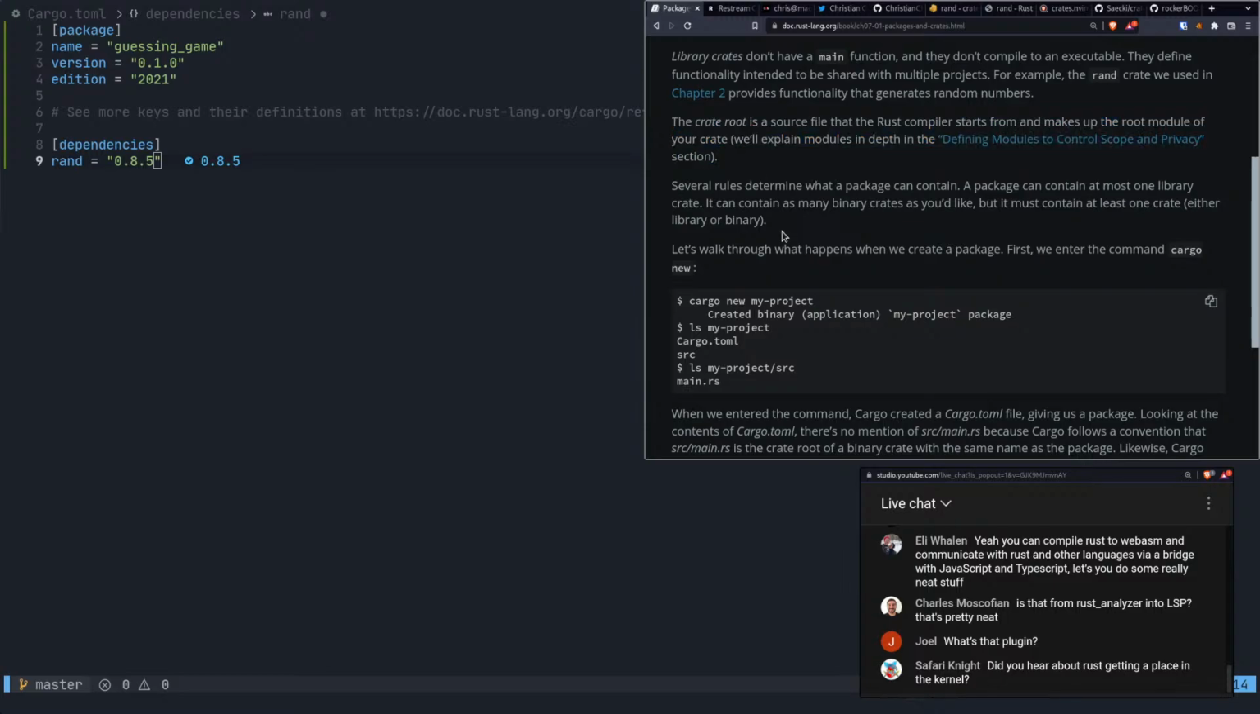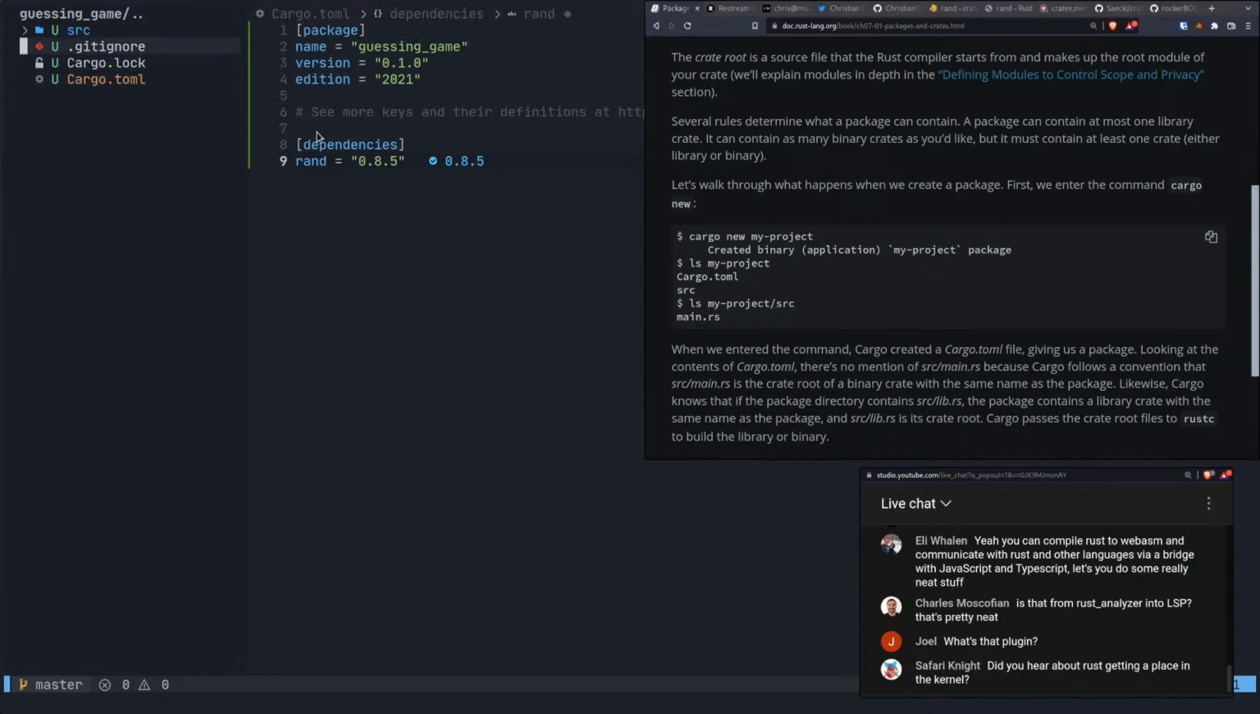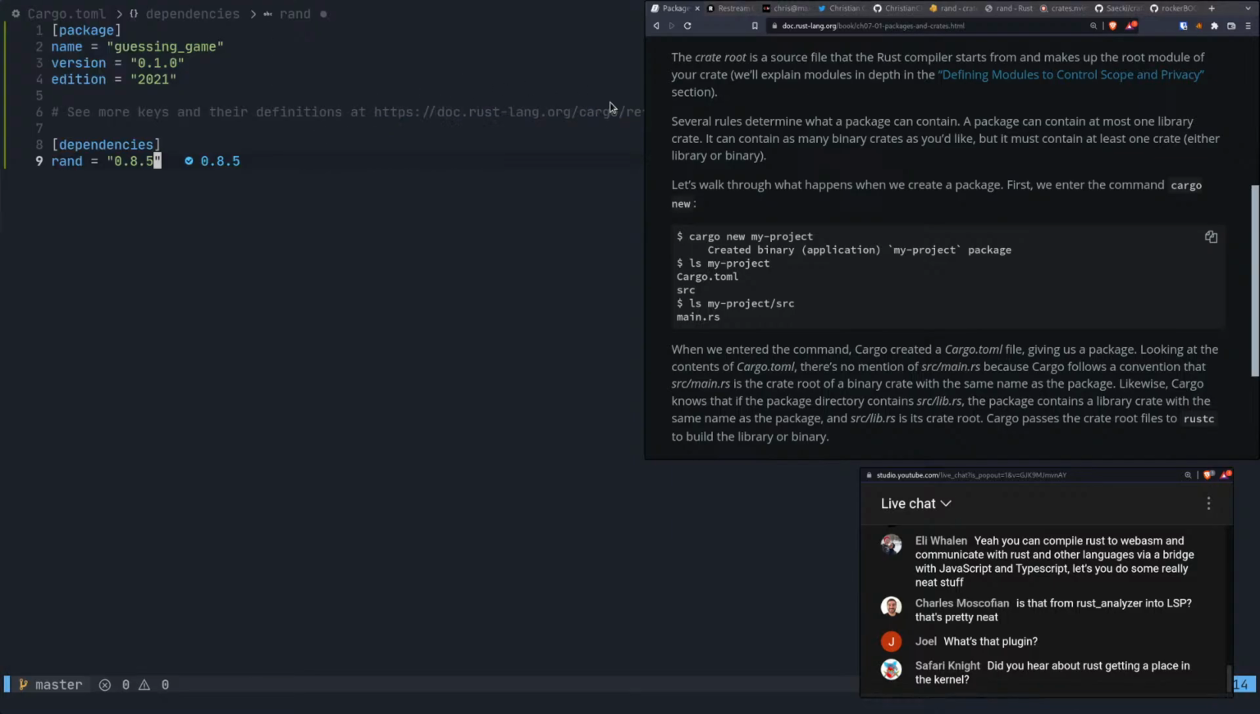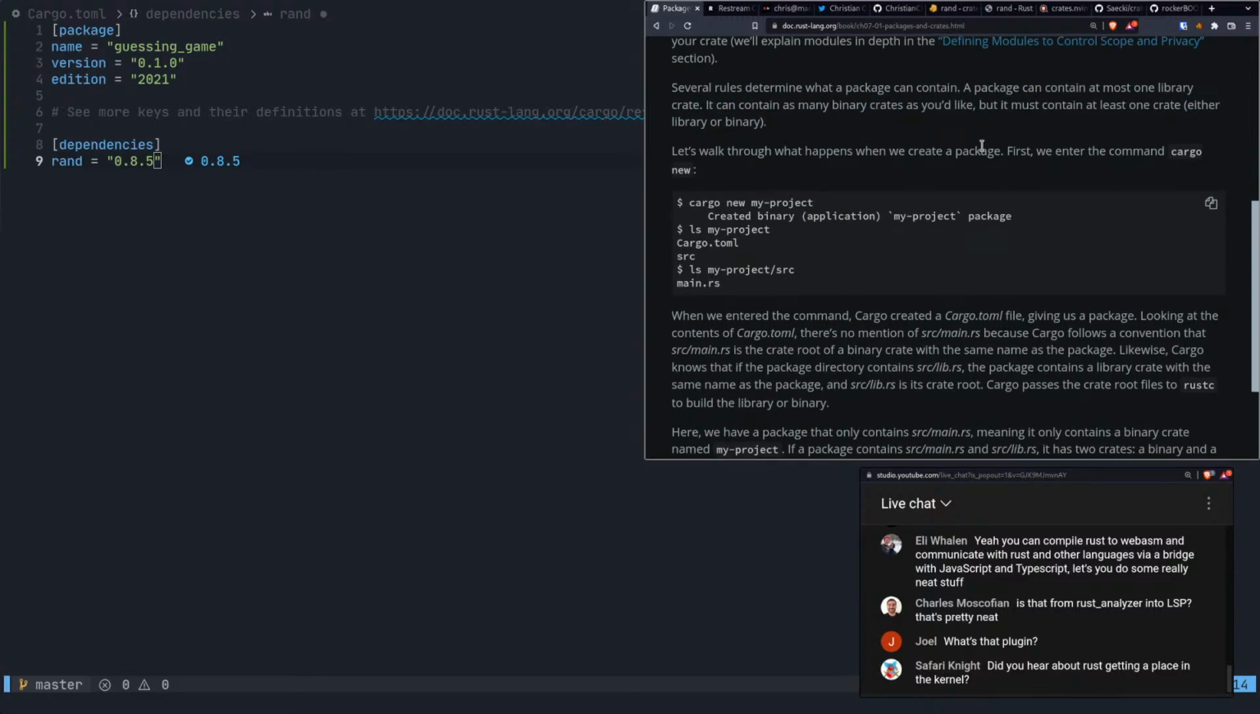All right, several rules. I guess the crate root in this case is just right here? I don't know. Several rules determine what a package can contain. A package can contain at most one library crate. It can contain as many binary crates as you like, but it must contain at least one crate, either library or binary.